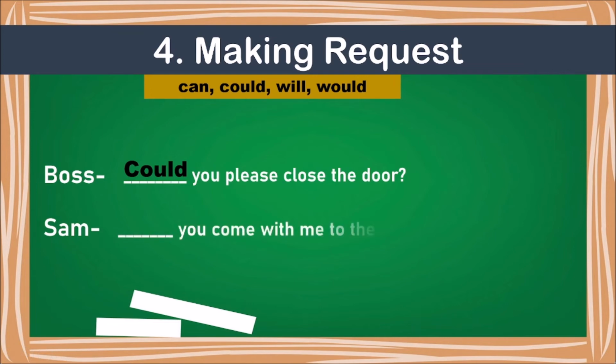And what about Sam? Sam is saying, all right, Dash, you come with me to the doctor. Probably he's telling his friend or something like that. And so what can it be? A very casual one that can be will or can. Can you come with me to the doctor? Or I can also ask, will you come with me to the doctor? Because I'm just asking my friend. Clear?